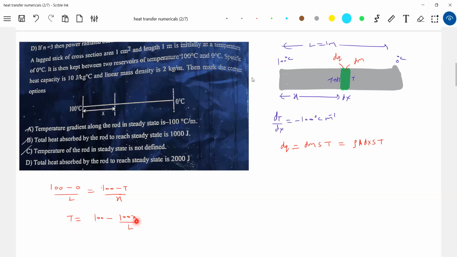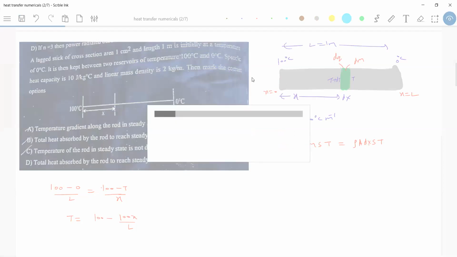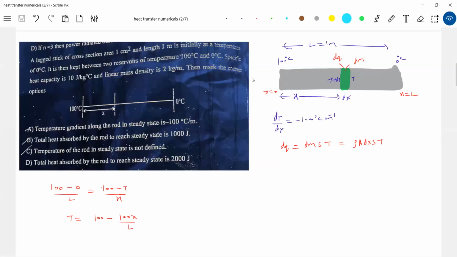Put x equal to 0. This end is x equal to 0, this end is x equal to L. Okay, now you see the difference. Put x equal to 0. What is the temperature of the rod? 100. Put x equal to L. What is the temperature of the rod? Should be 0. Okay, this equation satisfies the variation of temperature across the rod. Okay, now, then after this, let's come for this one.